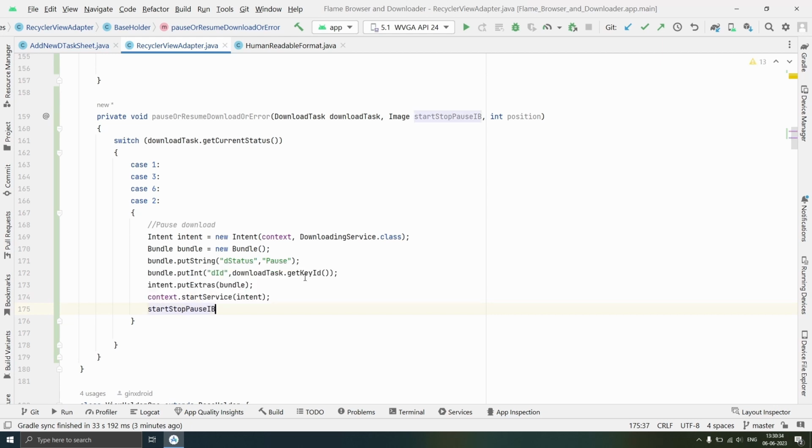Then we will change start stop IB's background resource.